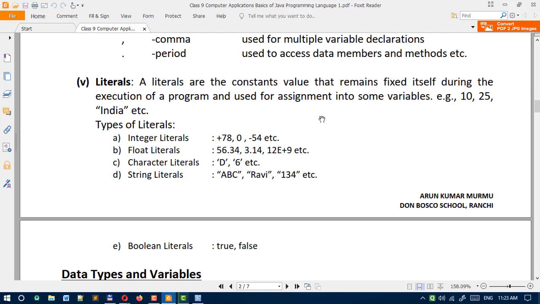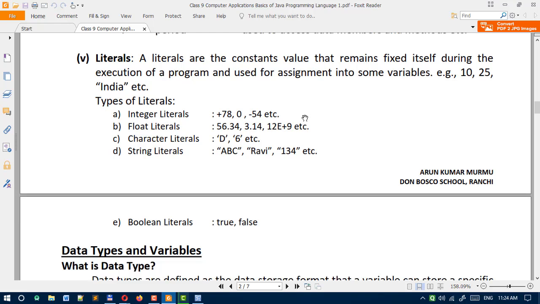Constant means it is fixed in the whole program; it doesn't change by itself. So these constant values are known as literals. Here are the types of literals. You can see there are 5 types of literals in Java.